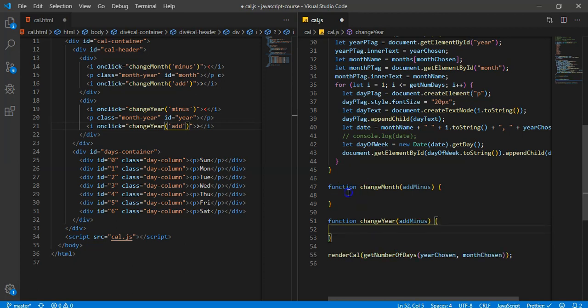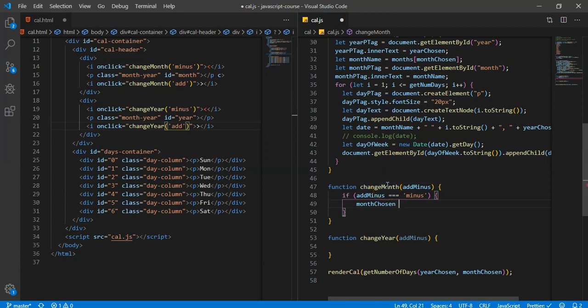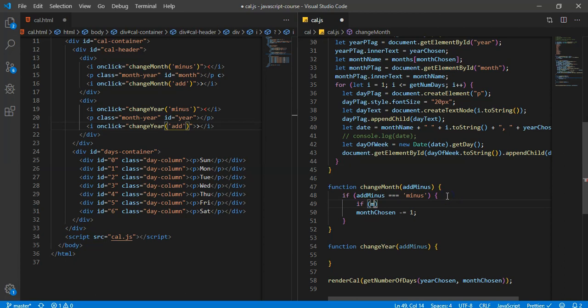All right, so we're going to check if add minus equals minus. So if equals minus, then we're going to take, what was it, month chosen? Yep. We're going to take month chosen and set it minus equal to 1. So basically we're going to take 1 away from month chosen. However, we're only going to do that if month chosen does not equal 0, because we don't want it to equal -1, right? That would be bad. So if we did this right here and month chosen was -1, that would be a disaster.